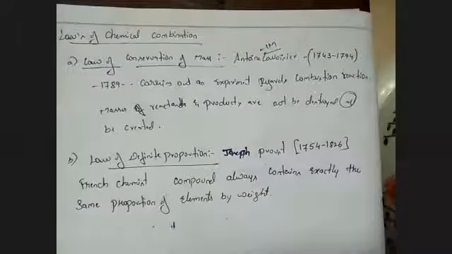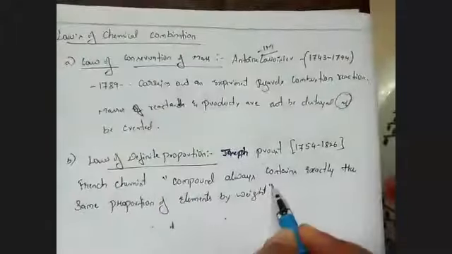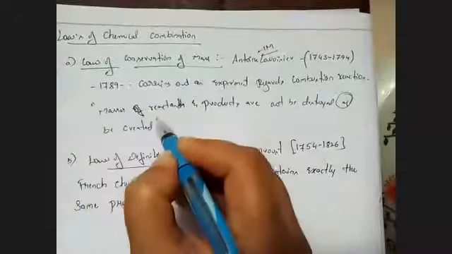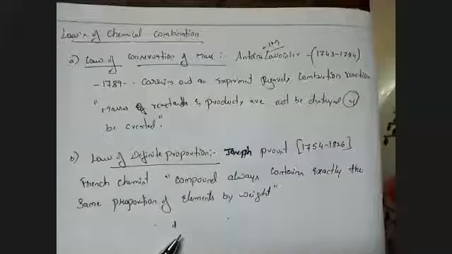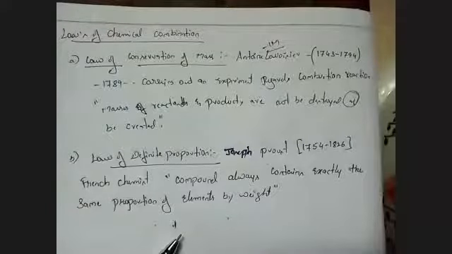What does it mean? I'll just decode the laws, what this statement is. You should know one thing: if you want to explain anything, including a definition, you can write in your own words. For example, what do you mean by chemistry? You can manipulate the words here and there, but it should be meaningful, then you will get the marks. Suppose it's a branch of science which deals with the study of chemicals, combinations and compositions, that's fine. If you just re-alter the words, no problem.